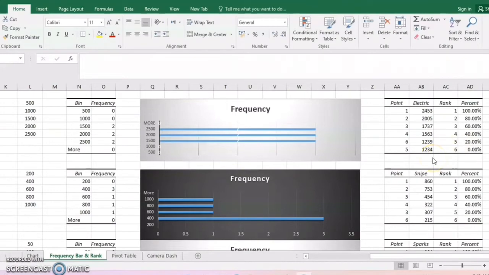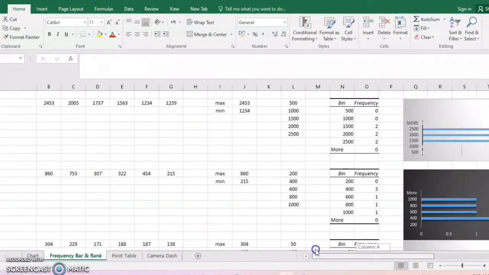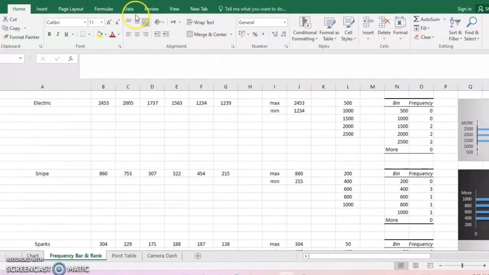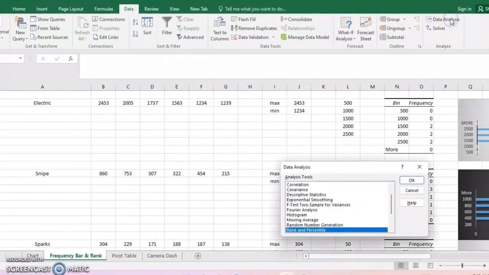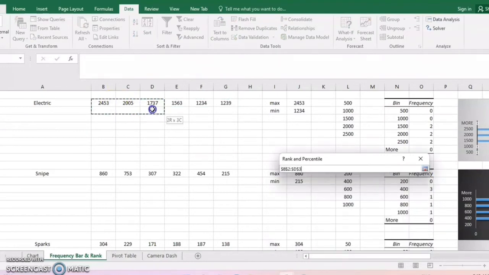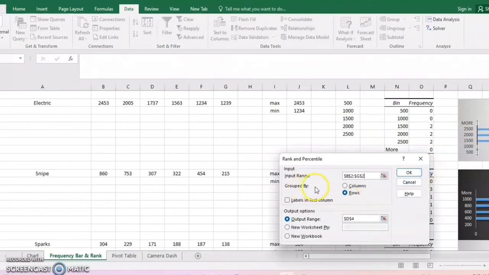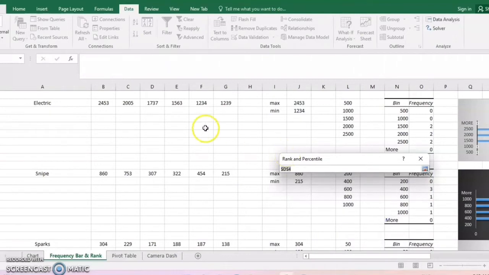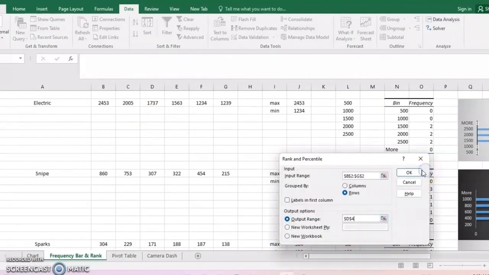Next, I will show you how I got the rank. Here is the rank. Okay. We go to the original data first, and then data analysis. We choose rank and percentage. Okay. For the input range, you highlight the whole original data here. For group by, you choose rows. And for the output range, I want the table to be here.